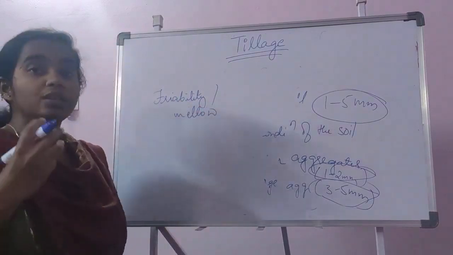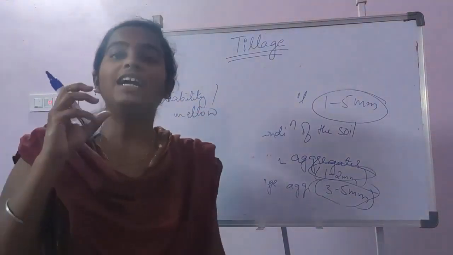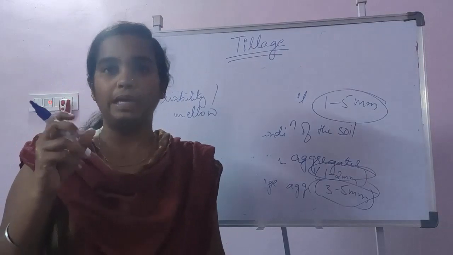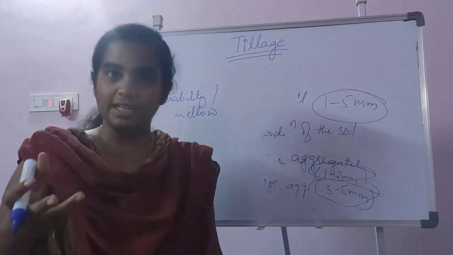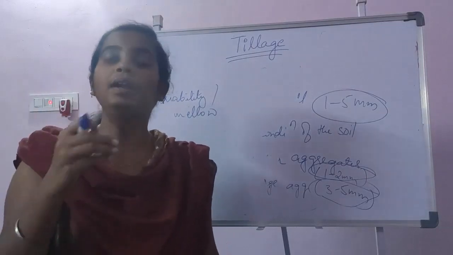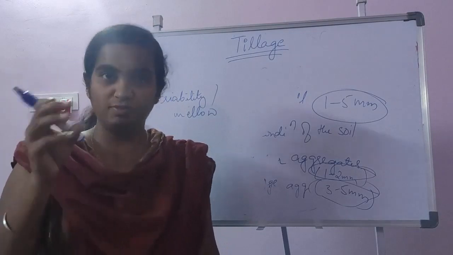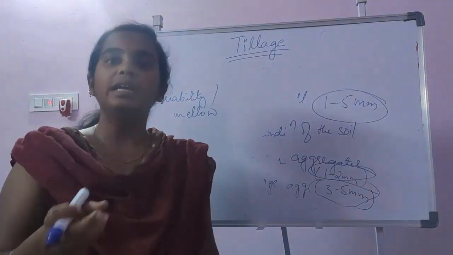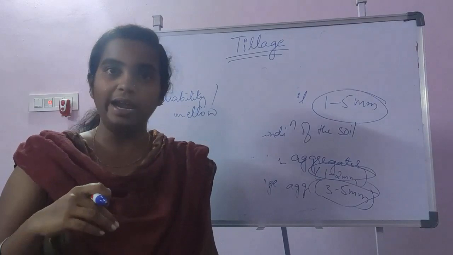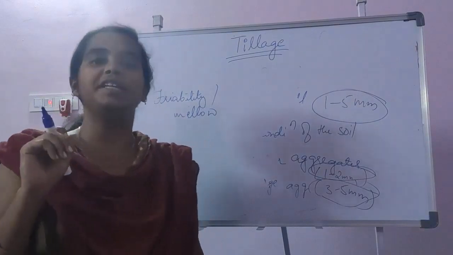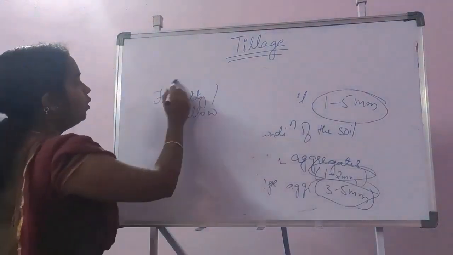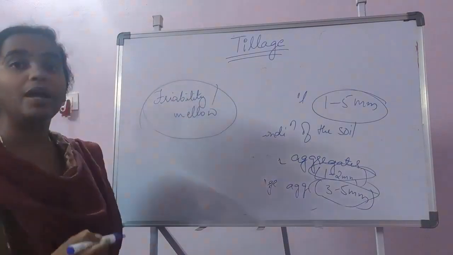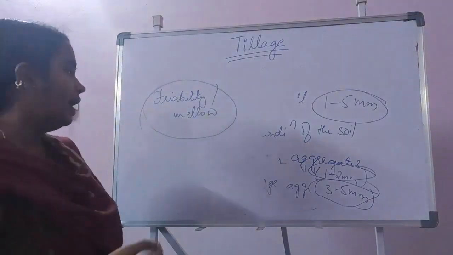This means when the soil is dry, it should be crispy or crumbly. Just take an example like papad: when you are eating papad, you feel it as crispy. Similarly, when the soil is dry, it should be crumbly or crispy. So that is one important property of the soil, friability or mellowness.